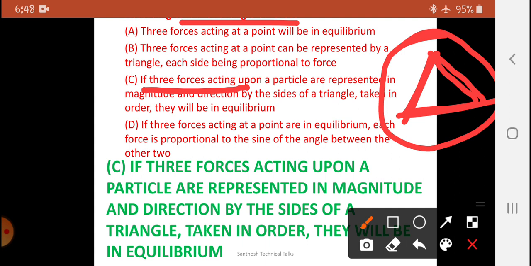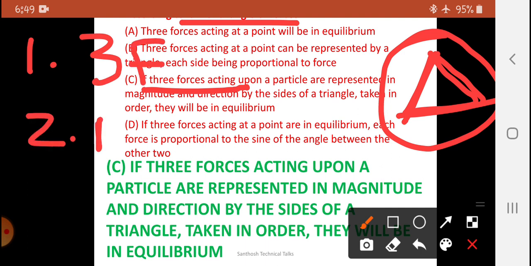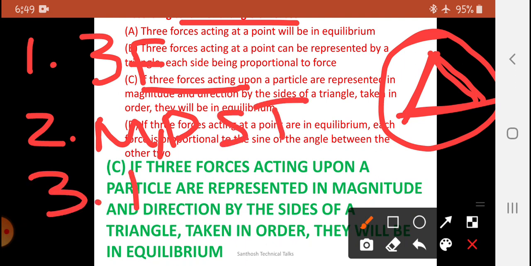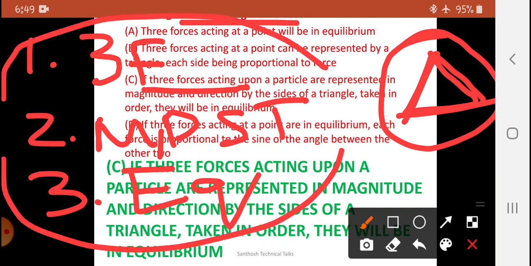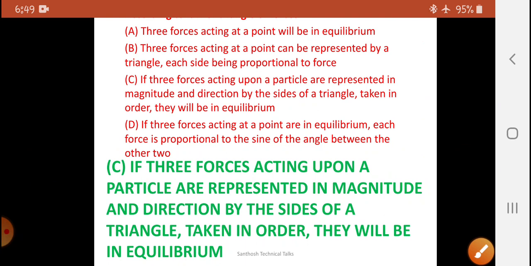You have to consider these points for the triangular law of forces. First point, it has a three force system, and the magnitude and direction are along the sides of the triangle, and third is the equilibrium condition. So if you notice these three points, you can easily answer this question as answer C.